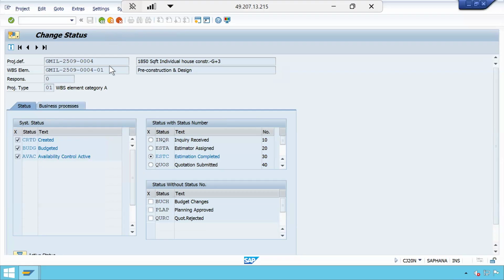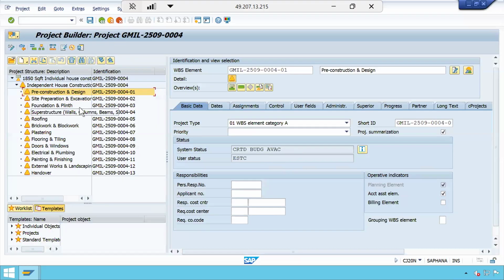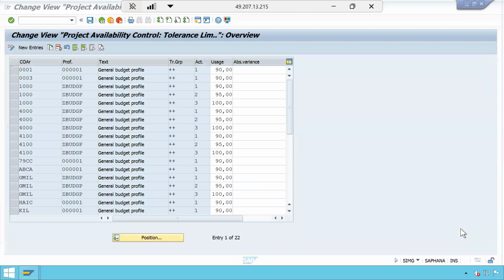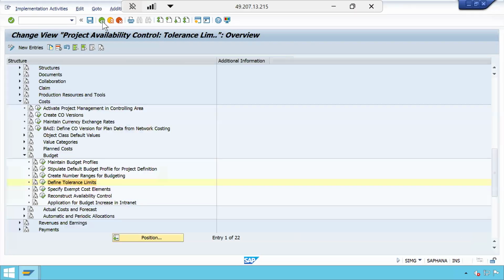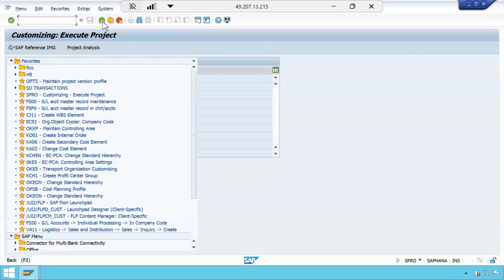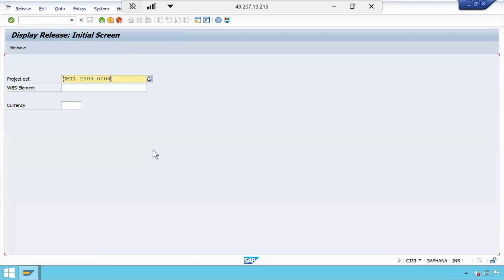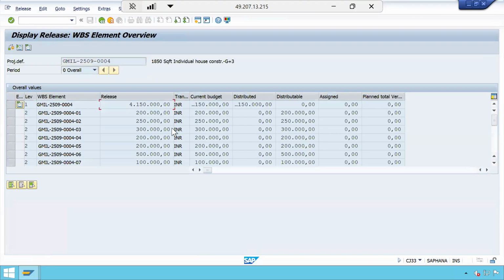I will show one example by creating some excess value. So what is the value that is available in the 01? Let me check so that we can do accordingly. Let me go back here. Let me go to CJ33 for the display of release, whatever released values are there. So for example, in the WBS 1, that is pre-construction, 2 lakhs is there.